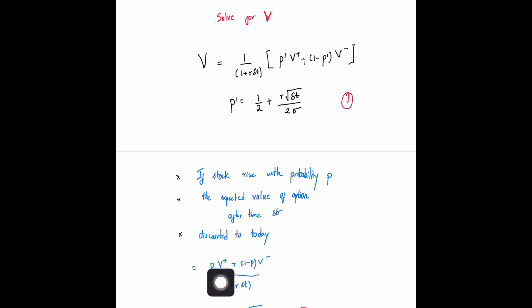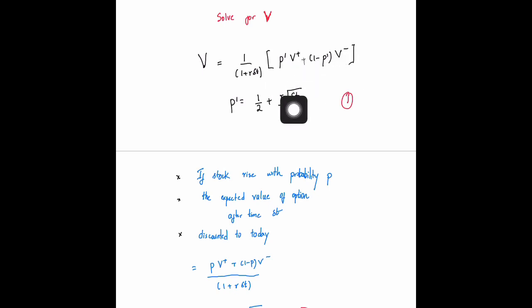So on average, the expected value of the option after a time delta t is just going to be this thing. If you discount it to today, you will have to divide by this factor. The p that we had evaluated, we had said was equal to mu delta t times 2 mu. Now this thing is what you had done by an expectation. If you had evaluated the expected value of the option using these values of the probability, it is actually different from the value that you're evaluating once you're hedging the portfolio.